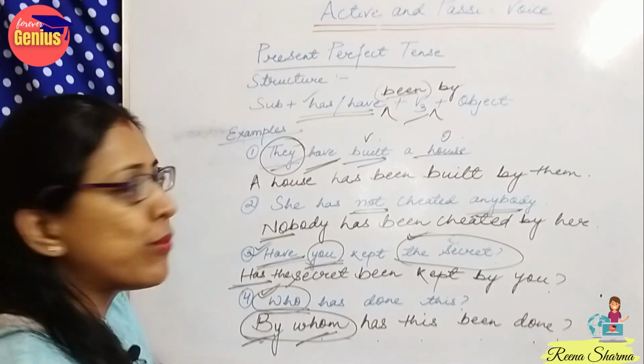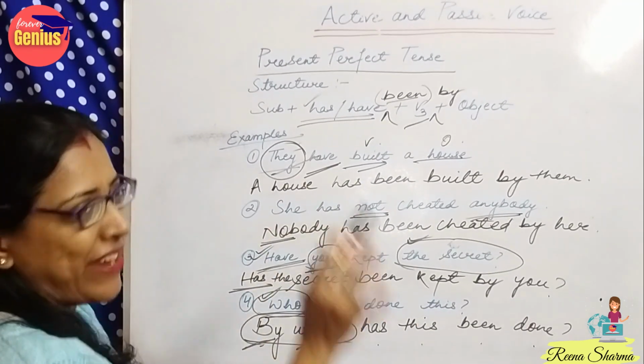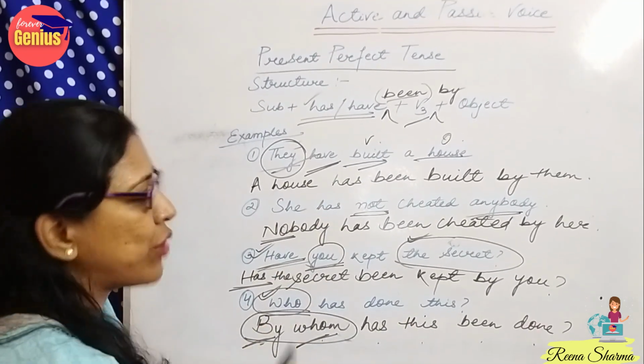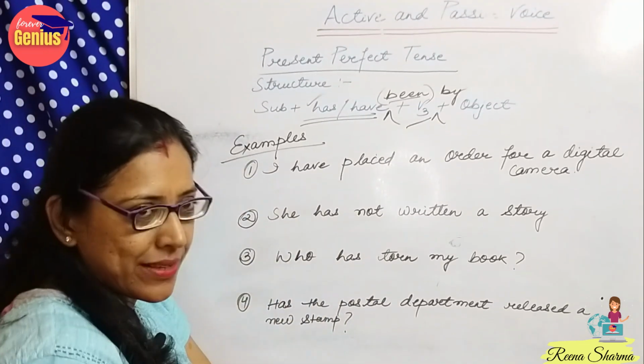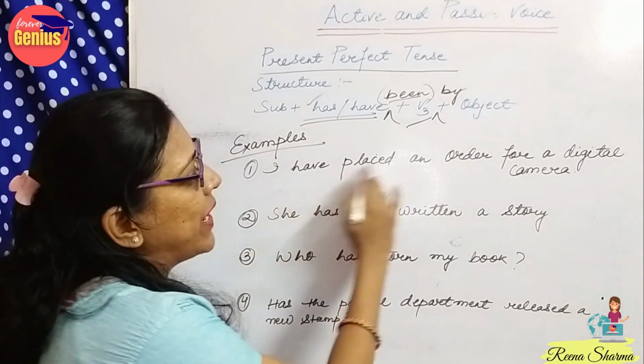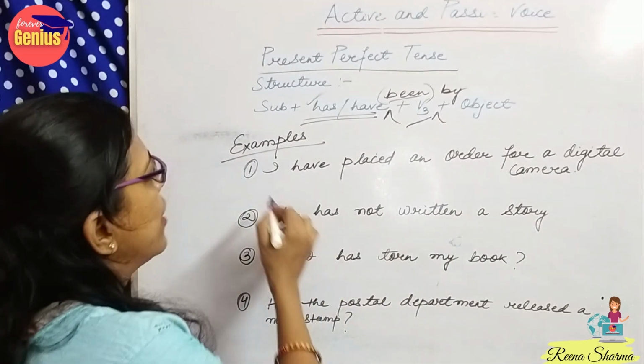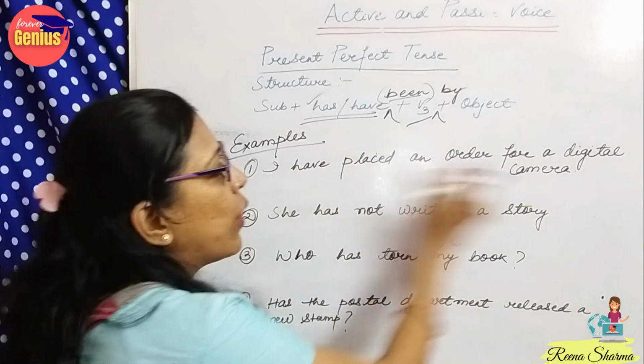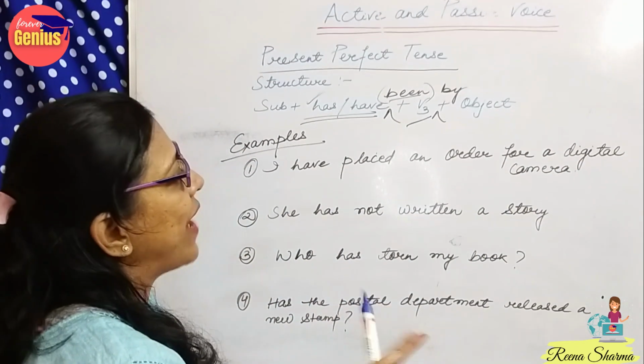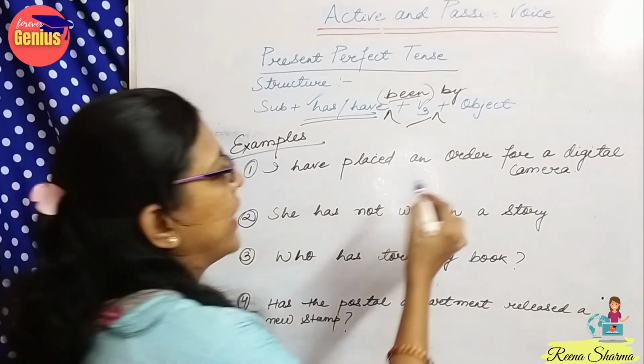Let's see a few more examples of present perfect tense so that we would be thorough. So now see some more examples. Like, I have placed an order for a digital camera. So when it is a very long sentence, how to identify what will be the object?